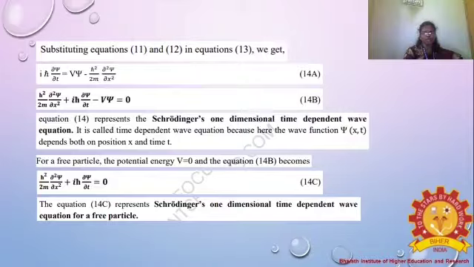What is equation 14b? The potential energy is 0, so it becomes h cross squared by 2m dou squared by dou x squared plus i h cross dou xi by dou t equals 0. This equation represents Schrodinger's one dimensional time dependent wave equation of a free particle.